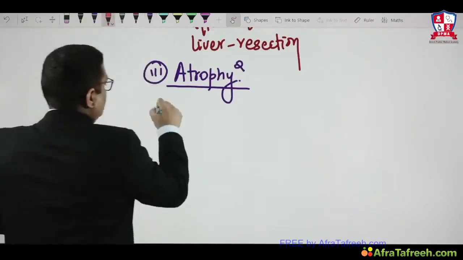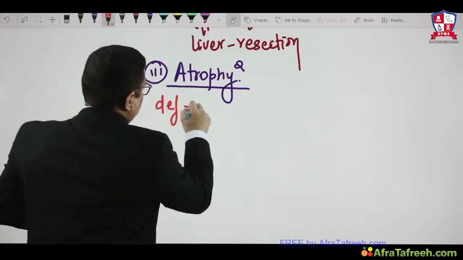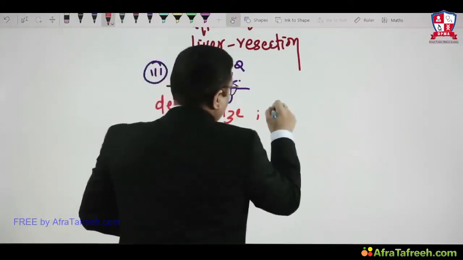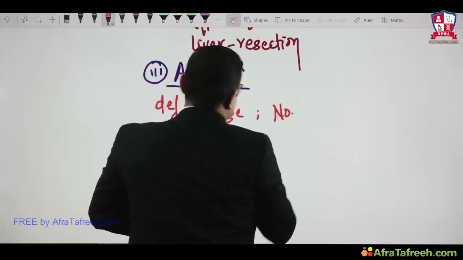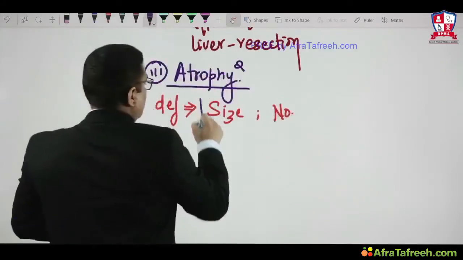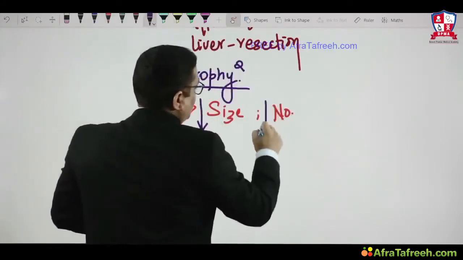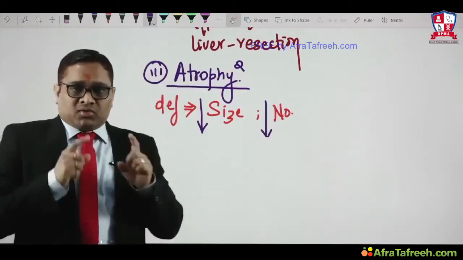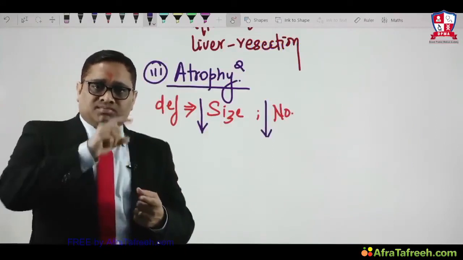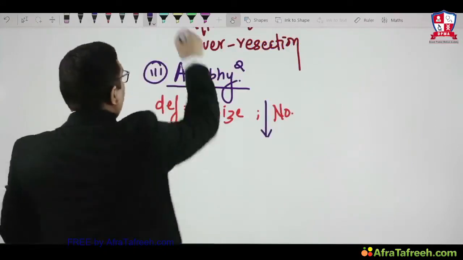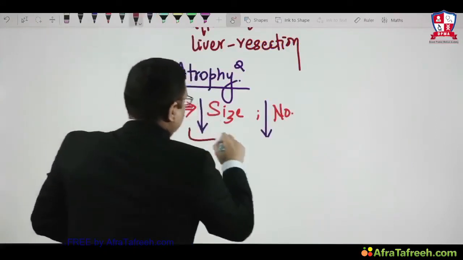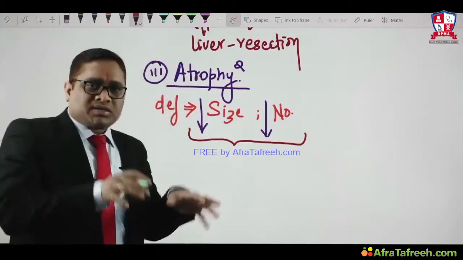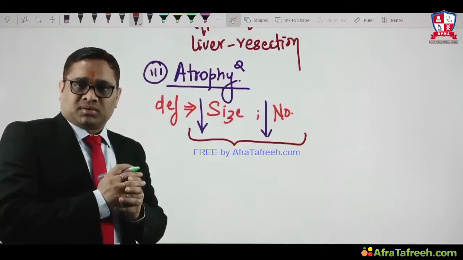The definition of atrophy says size and number of cells both will be decreased. So during atrophy, size and number both will be decreased, and because of that, organ size is also reduced, right?